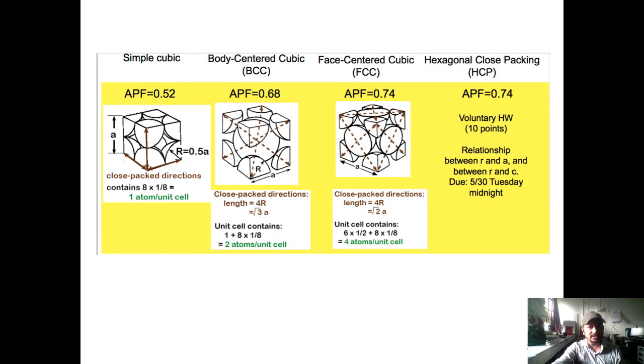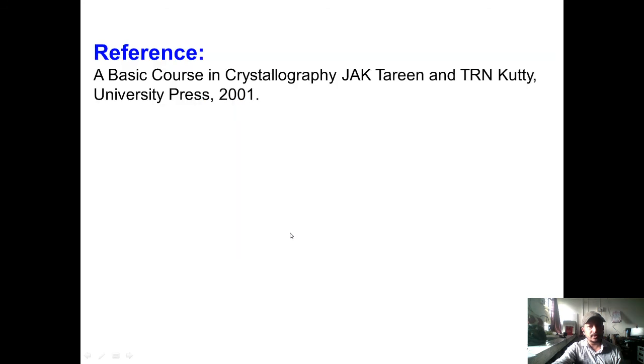So in conclusion, we can say that the FCC Bravais lattice is also called CCP, that is cubic close packed structure, and the cubic close packed structure is the closest packed structure in the cubic Bravais lattices. The simple cubic Bravais lattice has a packing of 0.52, BCC has a packing of 68%, and FCC has a packing of 74%. So the FCC structure is the most closely packed structure.